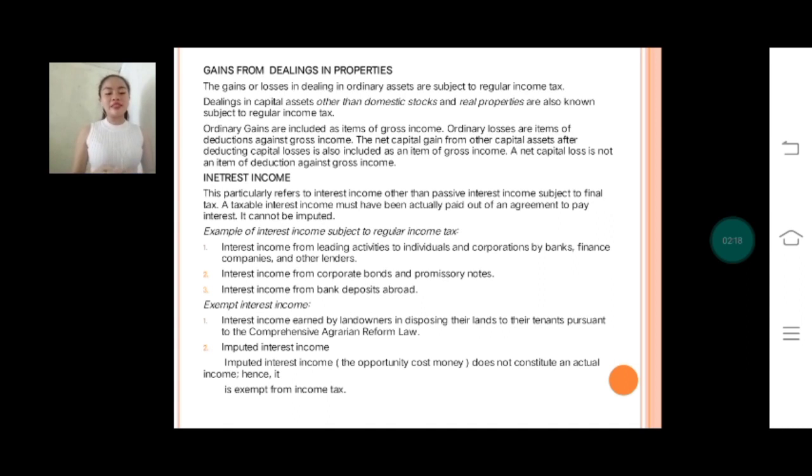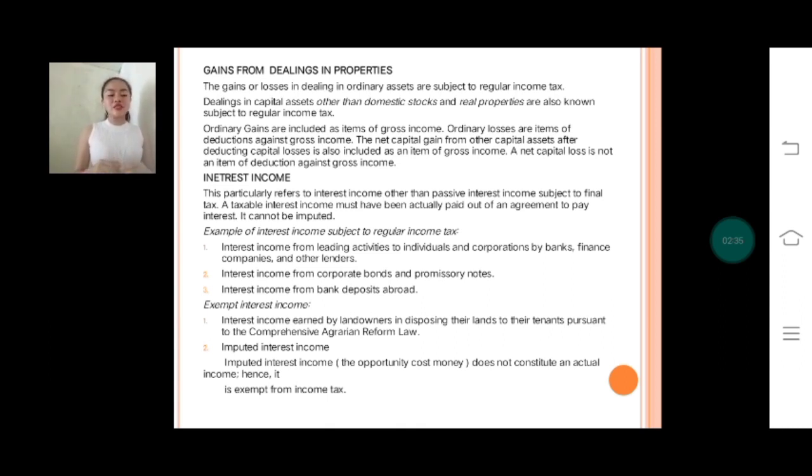Okay, so gains from dealings in properties. The gains or losses in dealings in ordinary assets are subject to regular income tax. Dealings in capital assets other than domestic stocks and real properties are also subject to regular income tax. So ordinary gains are included as items of gross income. Ordinary losses are items of deduction against gross income.